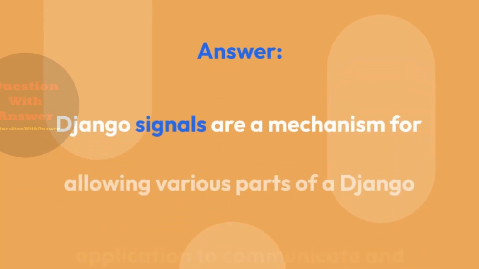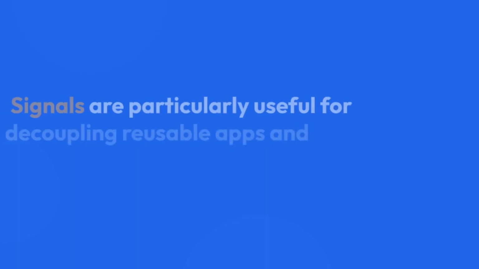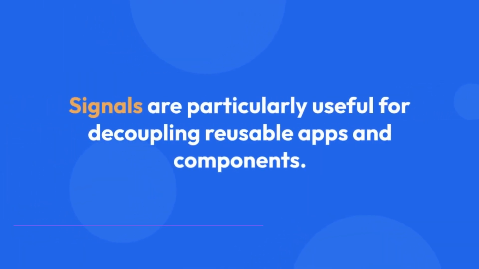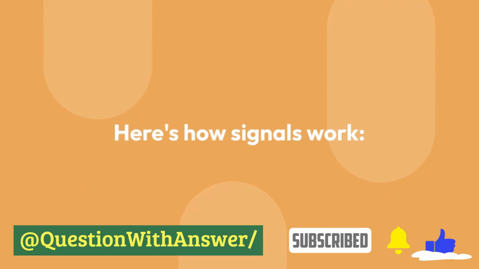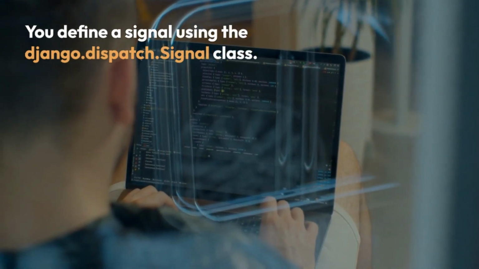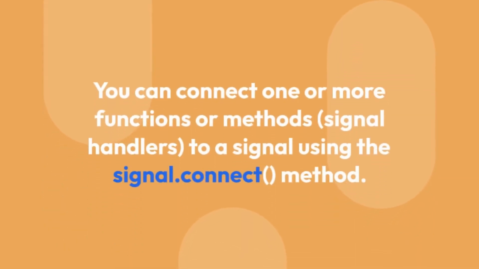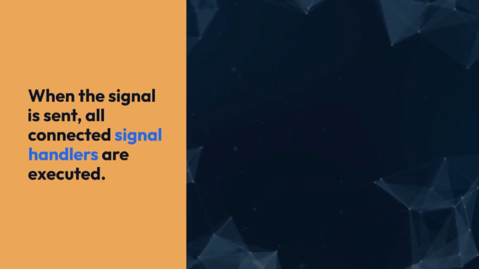Answer: Django signals are a mechanism for allowing various parts of a Django application to communicate and react to events or actions without being tightly coupled. Signals are particularly useful for decoupling reusable apps and components. Here's how signals work. You define a signal using the django.dispatch Signal class. You can connect one or more functions or methods, signal handlers, to a signal using the signal.connect method. When the signal is sent, all connected signal handlers are executed.